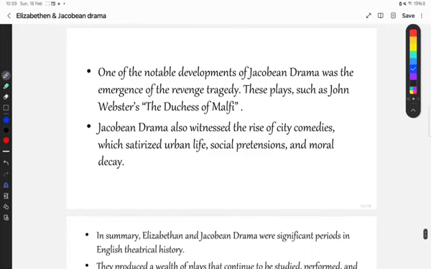One of the notable developments of Jacobean drama was the emergence of revenge tragedy. Okay, what I just said previously, the one notable change or development in Jacobean drama was that revenge tragedy started. The revenge tragedy started in the Jacobean period, Jacobean age. For example, if we look at one example, John Webster's The Duchess of Malfi. Okay, John Webster's The Duchess of Malfi can be the best example of revenge tragedy.